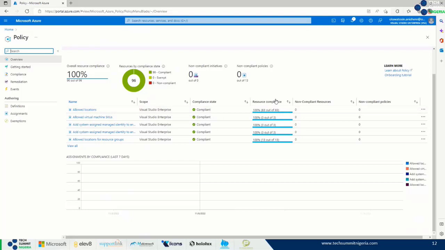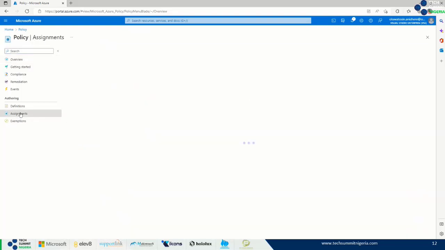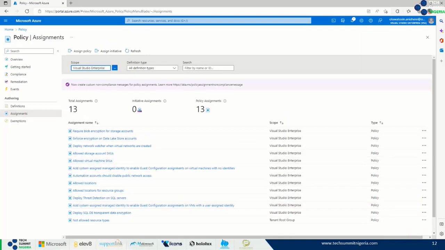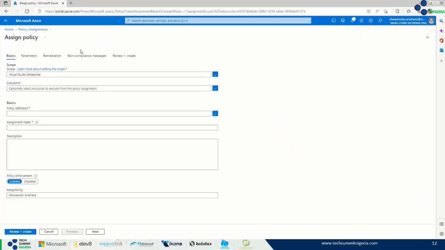So for us to start, we are going to go ahead and select assignments. We want to be able to use this assignment to assign policy. So I'll click on assign policy. Depending on the management level, do you want to have it on the management group level, or the subscription level, or resource group level?